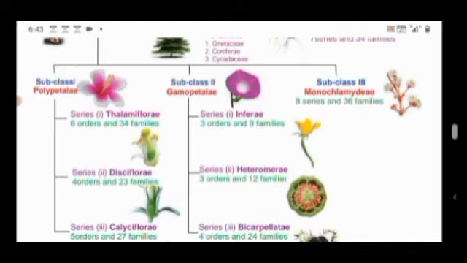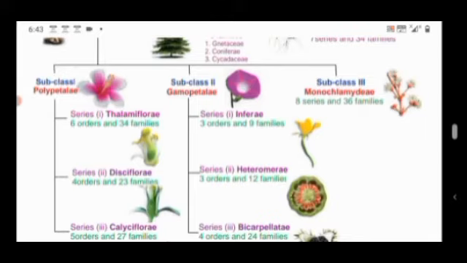The sepals and petals are not distinguished and they are called perianth. That is, the green sepals and colorful petals are absent. Instead, only one colored accessory structure is present.